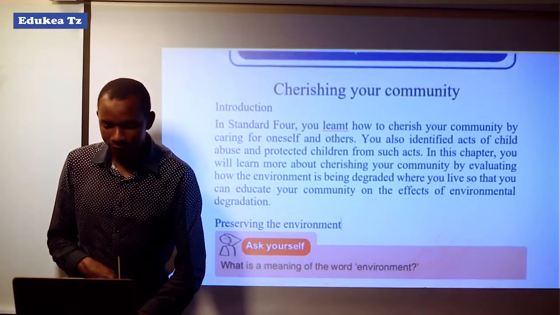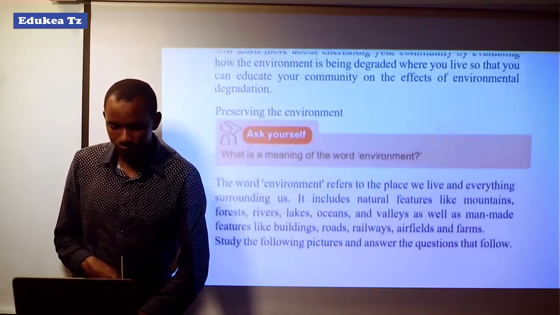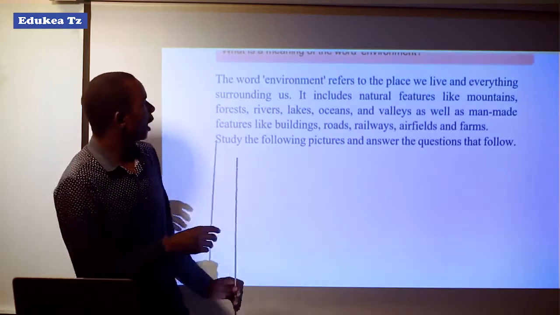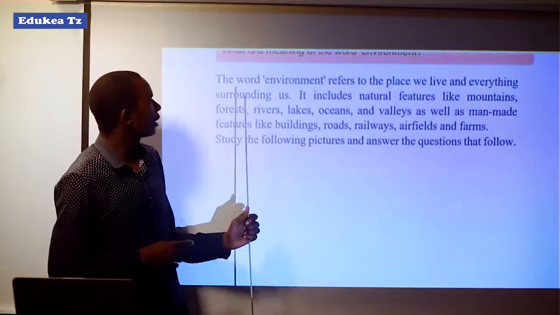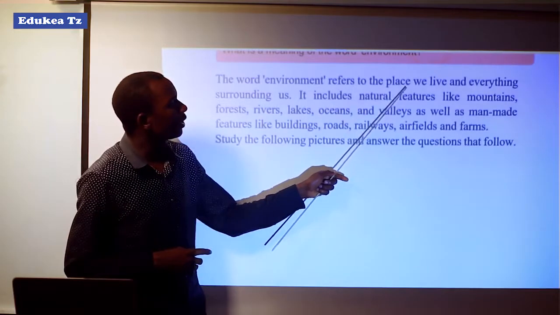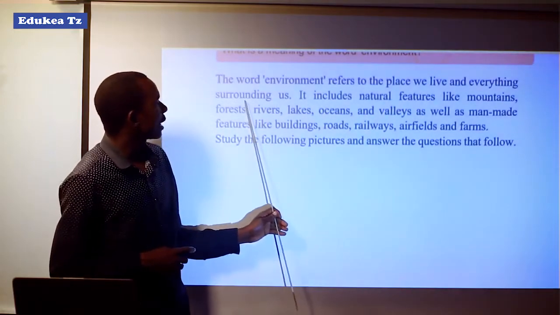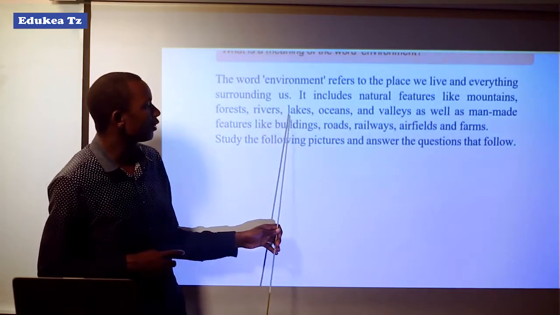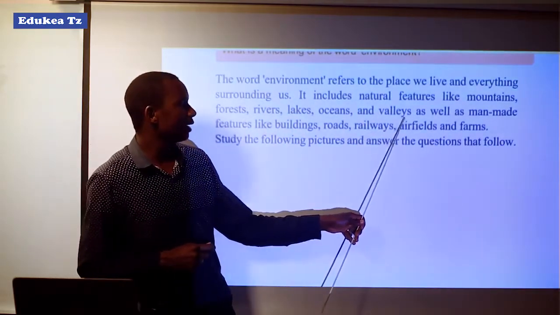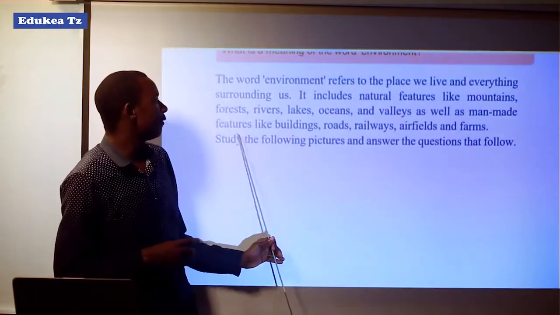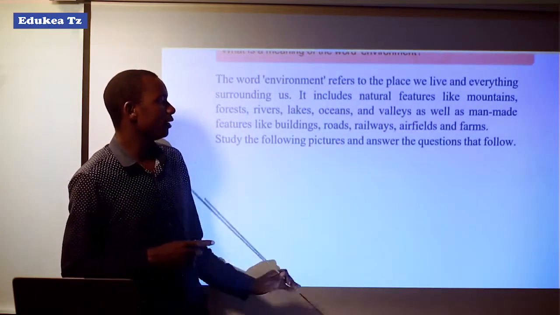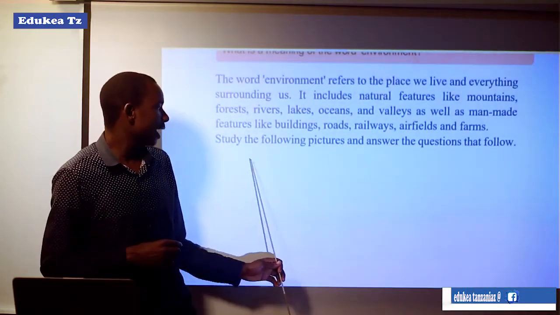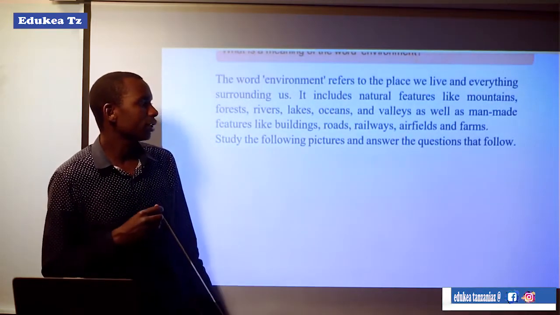Preserving the environment. We have to know the meaning of environment. The word environment refers to the place we live and everything surrounding us. It includes natural features like mountains, forests, rivers, lakes, oceans, and valleys, as well as man-made features like buildings, roads, railways, airfields, and farms. Study the following pictures and answer the questions that follow.